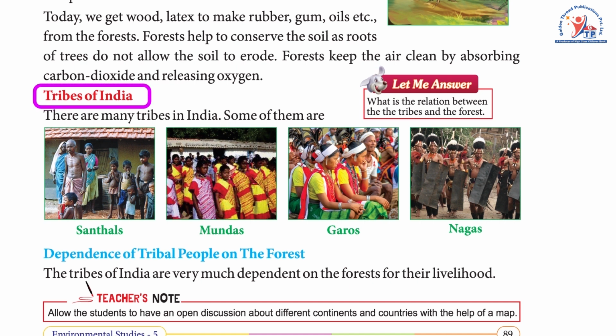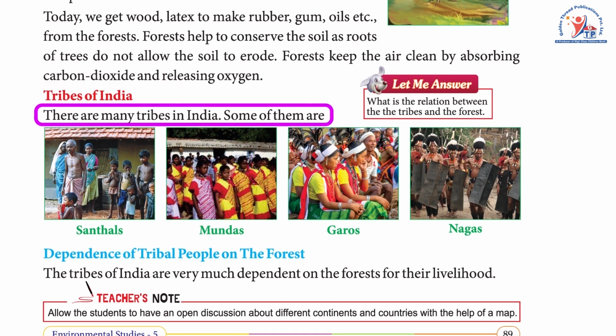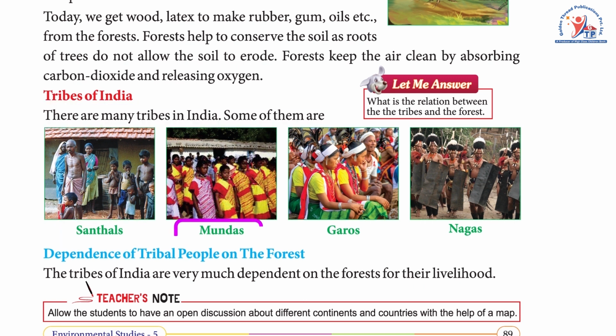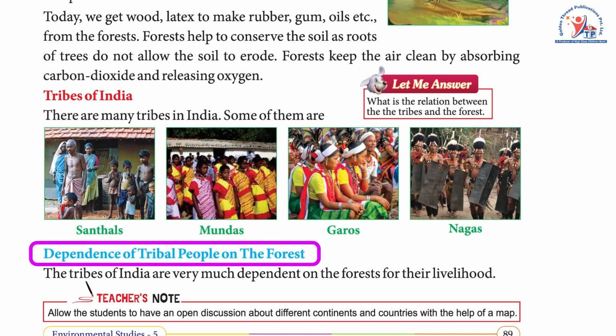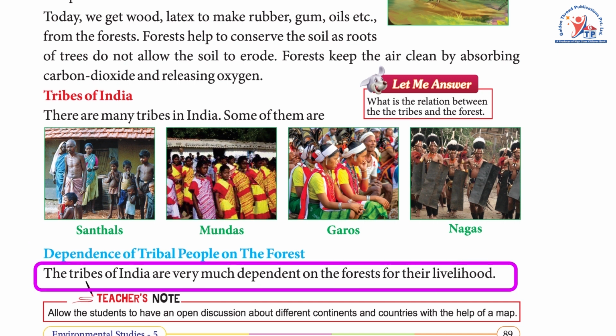Tribes of India. There are many tribes in India. Some of them are Santals, Mundas, Garos, Nagas. Dependence of tribal people on the forest. The tribes of India are very much dependent on the forest for their livelihood.